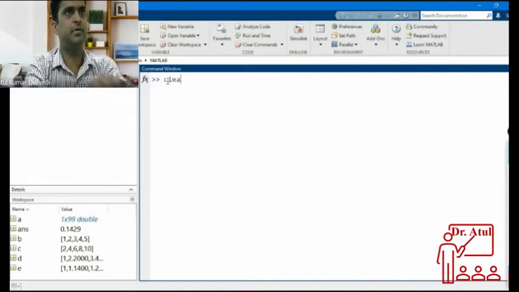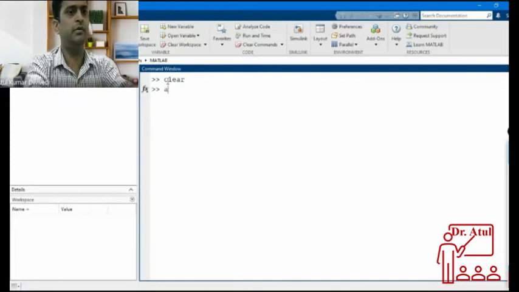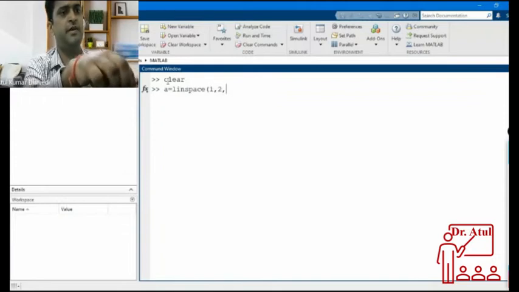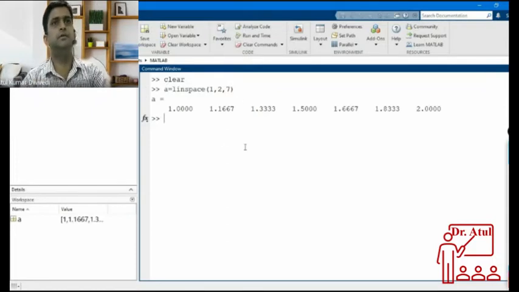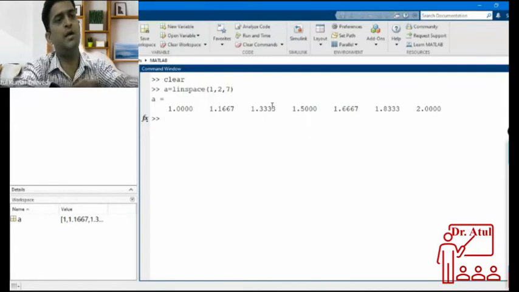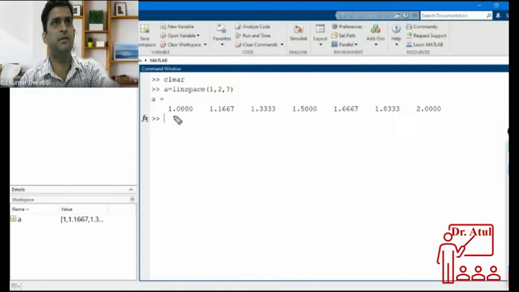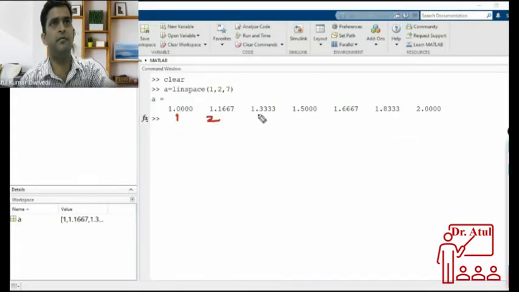Okay, so I will write, let me clear all. Clear. A equal to linspace 1, 2, 7 numbers. This will do the exact requirement of what I had. I required 7 numbers between 1 and 2. So it is doing it. This is number 1, number 2, number 3, number 4, number 5, number 6, number 7.